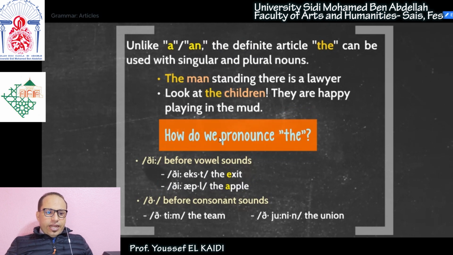Now, unlike a and an, the definite article the can be used with singular and plural nouns. We said that a and an we use only with singular countable nouns. We use the article the with singular countable nouns, plural countable nouns, and with uncountable nouns. So the is used with all kinds of nouns, okay? Whether they are plural or singular, countable or uncountable, okay?